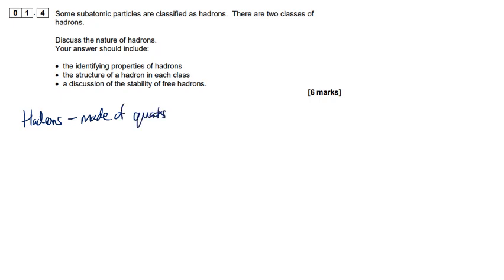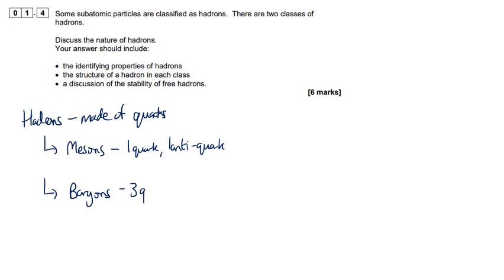Okay, and there's 2 main families. There are mesons and there are baryons. Mesons are made of 1 quark and 1 anti-quark. Baryons are made of 3 quarks. So, e.g., up, up, down, and for this one it could be up, anti-up.